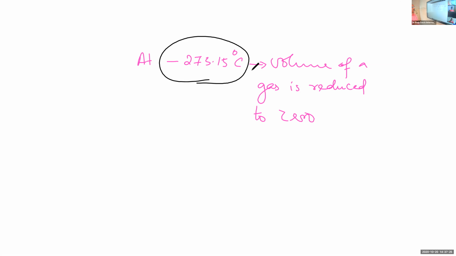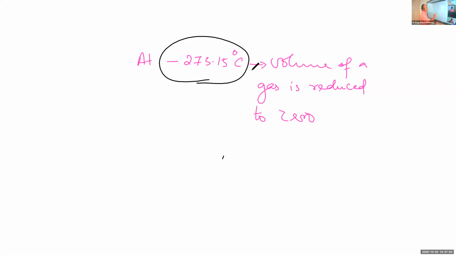The unit is Kelvin, capital K. So the temperature minus 273.15 degrees Celsius, at which the volume of the gas is reduced to 0, is called absolute zero.